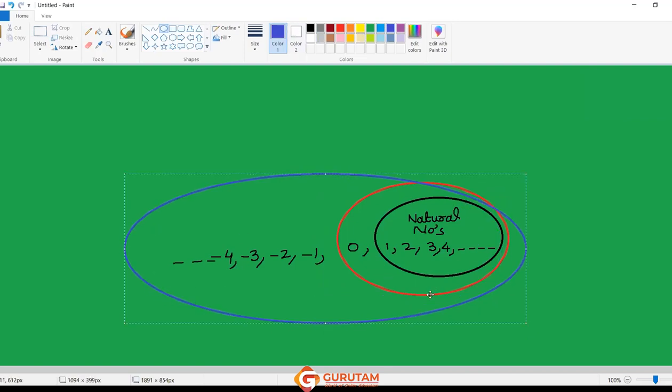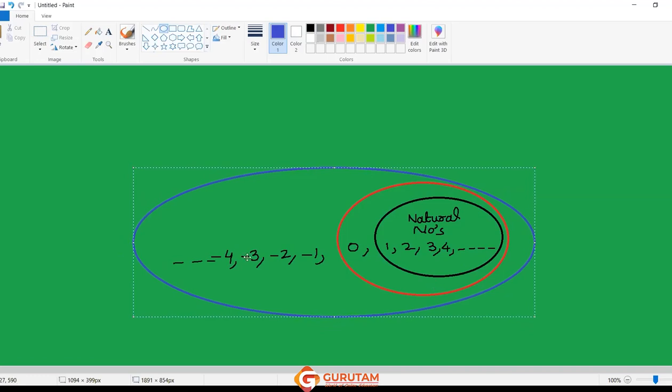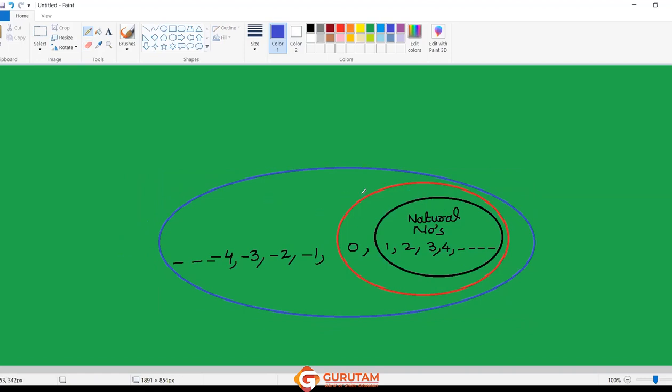So I am going to represent it with a different color. This is the collection of integers. Can we say that integers include all the whole numbers and all the natural numbers? This red part is representing the collection of the whole numbers, and this blue part is representing integers. Correct.